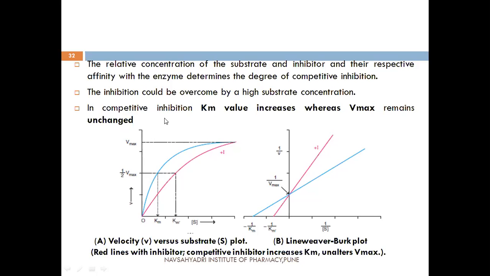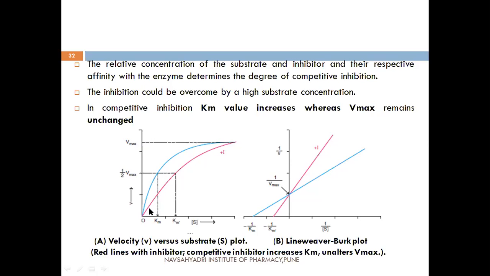So when competitive inhibition occurs and we plot the graph of velocity versus substrate concentration, or reciprocal of velocity versus reciprocal of substrate concentration, that is the substrate saturation curve or Lineweaver-Burk plot. The red line indicates the enzyme inhibition in both cases, and the blue line indicates the enzyme-substrate complex.